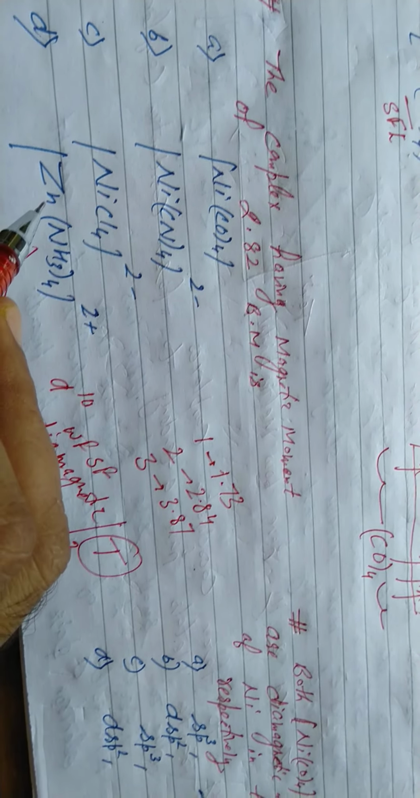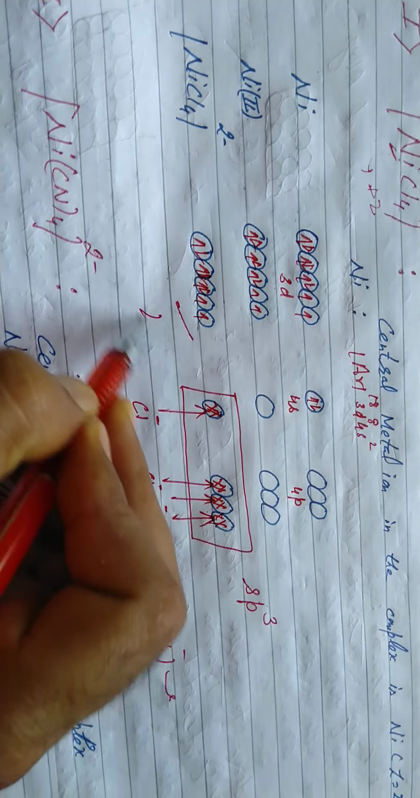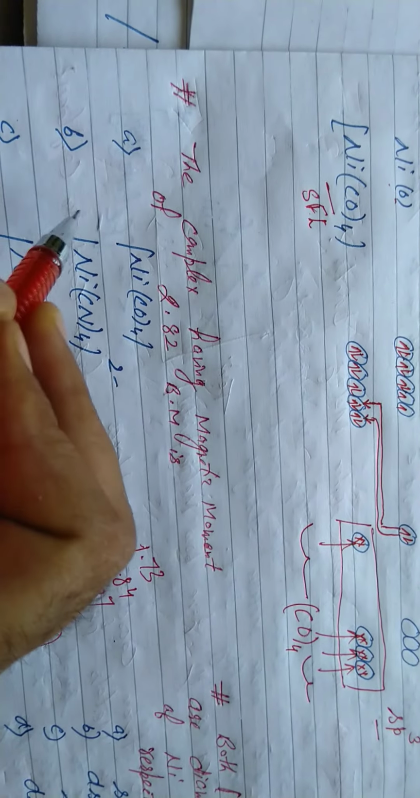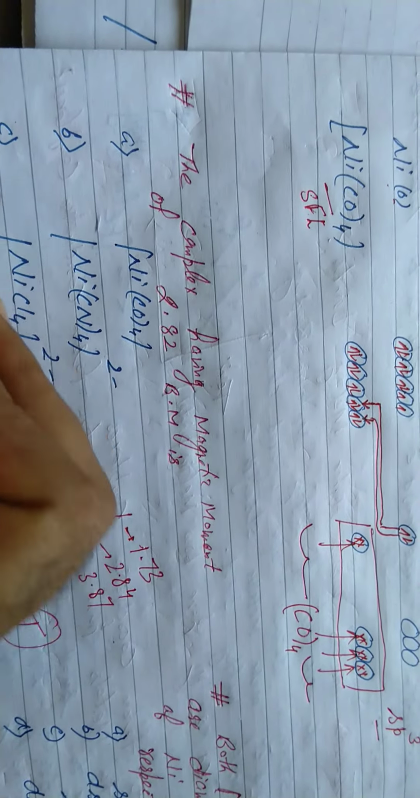Now please, these are the three. These two are paired. In these two, what will happen? Back pairing, no unpaired electron. In it, we studied NiCl4 2 negative. Please look here, how many unpaired electrons are in this complex? 2. When there are 2 unpaired electrons, definitely its magnetic moment is 2.82.